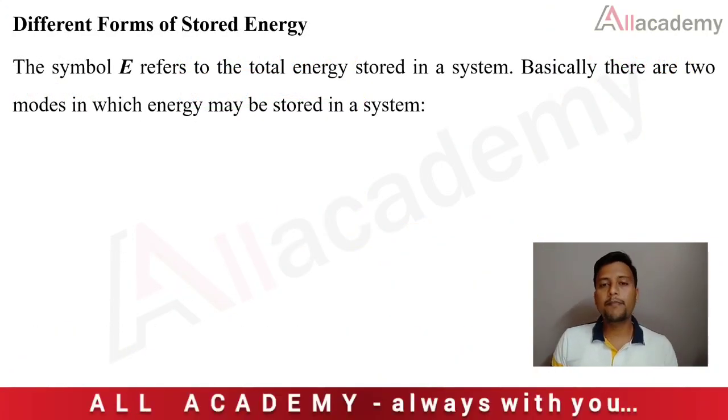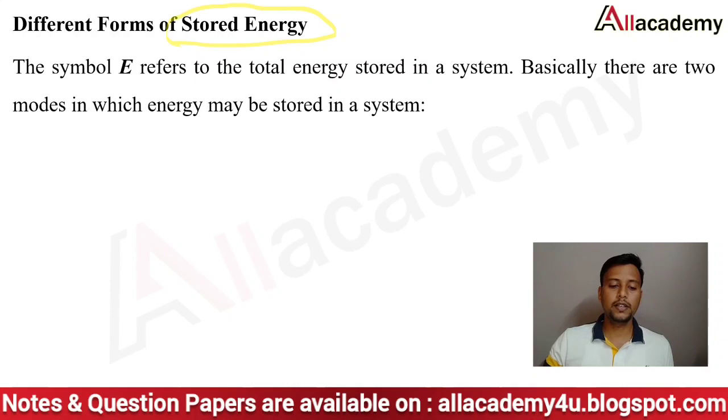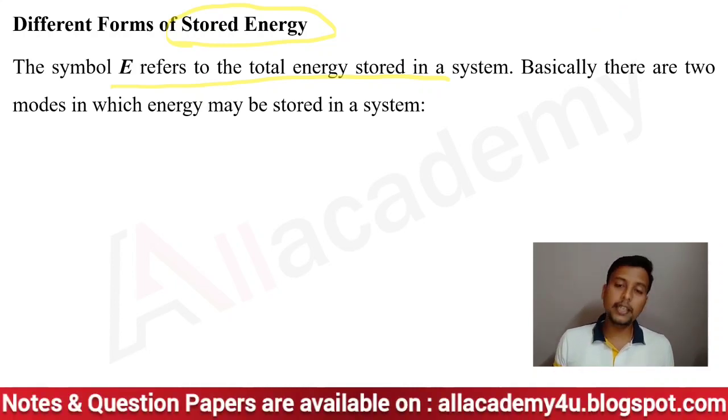The next very important topic is the different forms of stored energy. We already know that the energy E refers to the total energy stored in the system, and delta E is the change in the stored energy.